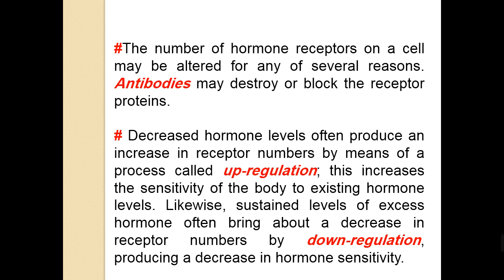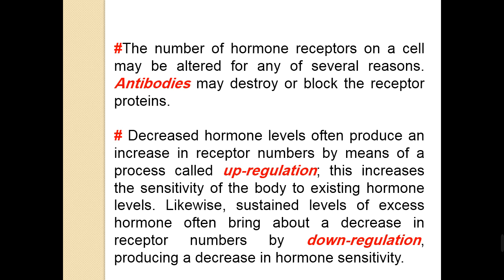If the cell recognizes that the hormone level has decreased, the cell will respond by increasing the number of receptors on the surface by means of a process called upregulation. Upregulation represents increased receptor numbers as a reaction to decreased hormone level. This increases the sensitivity of the body to the existing hormone level.